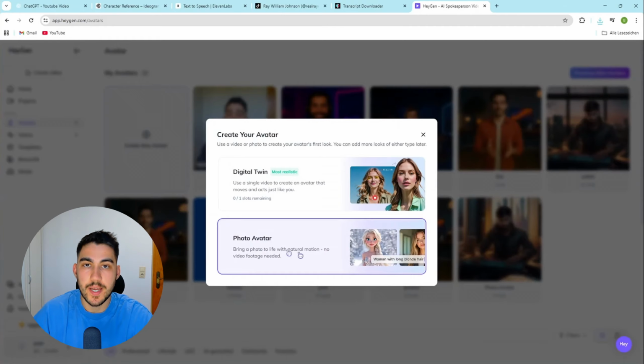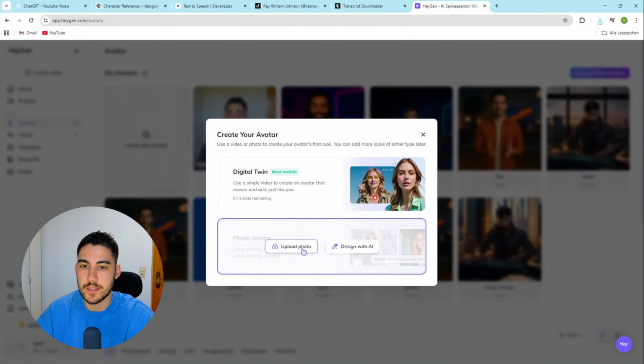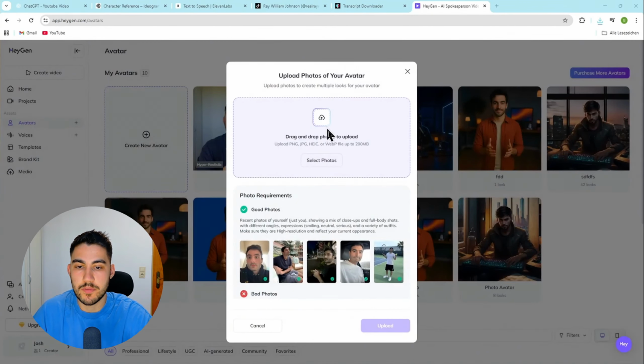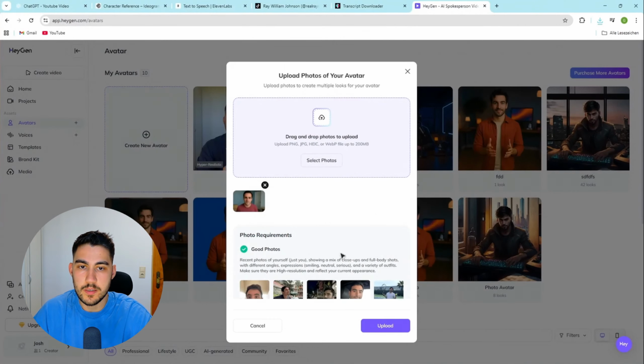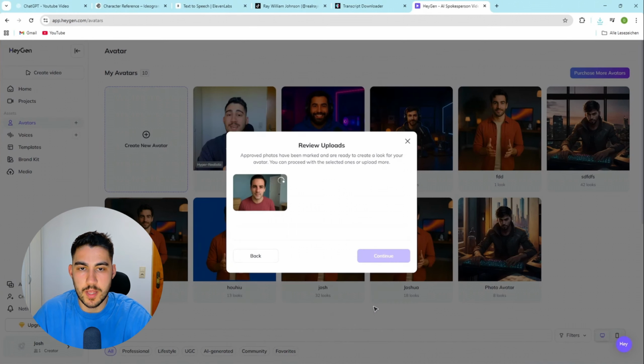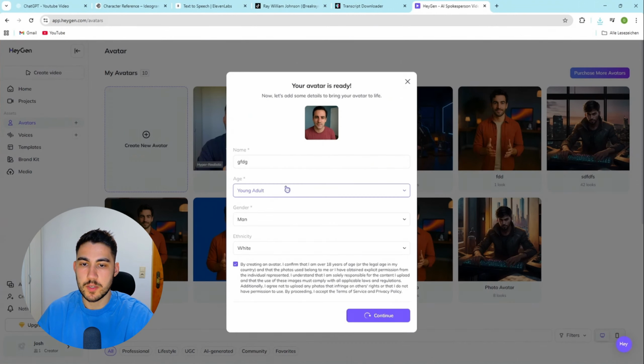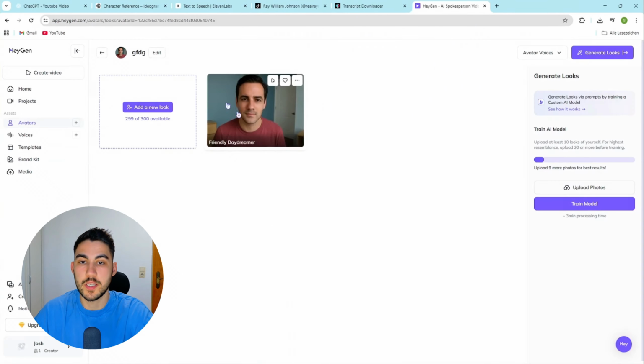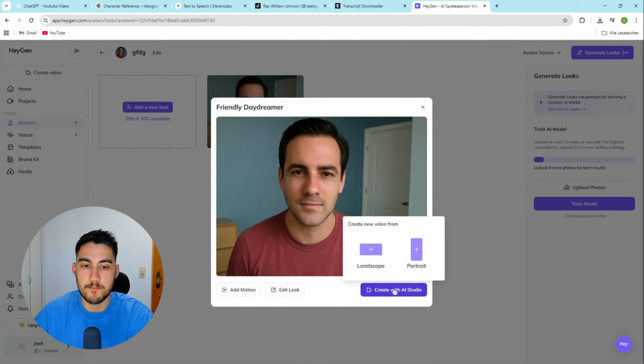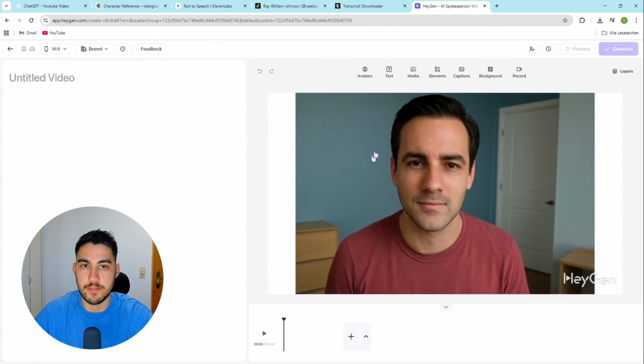On HeyGen, you can click on avatars and create a new avatar and click on photo avatar. Here, just upload the image that you just created and click on upload. HeyGen will create a full AI avatar for you in just a few seconds. Here. Now, go here and click on create AI avatar.